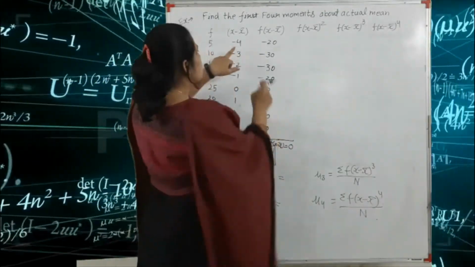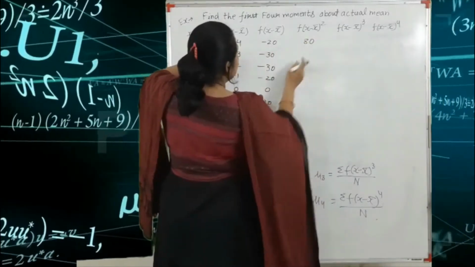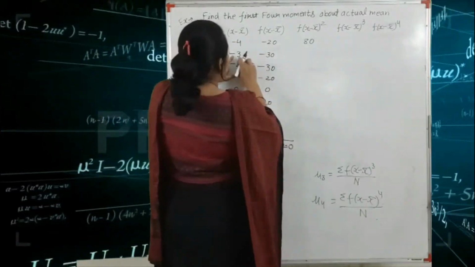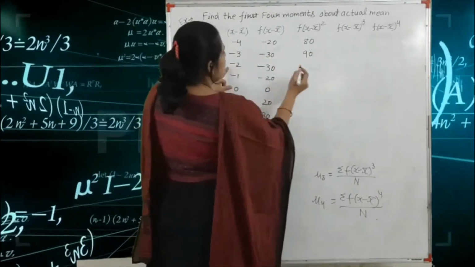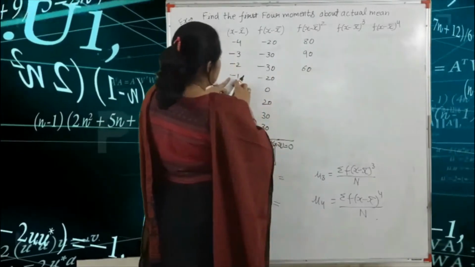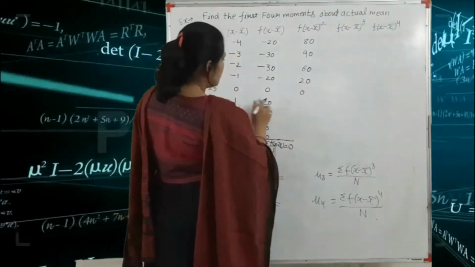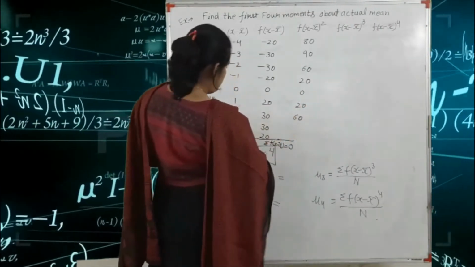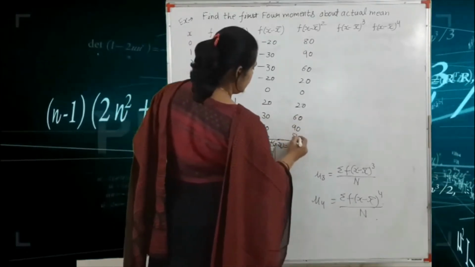Okay, so here we multiply by this term: minus 4 into minus 20 is equal to 80, plus. Minus into minus is plus. So minus 3 into minus 30 is 90, minus 2 into minus 30 is 60, minus 1 into minus 20 is 20, 0, 1 into 20 is 20, 2 into 30 is 60, 3 into 30 is 90, and 4 into 20 is 80.